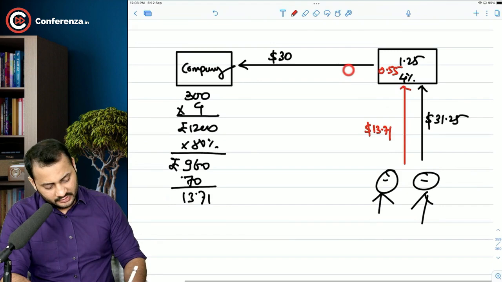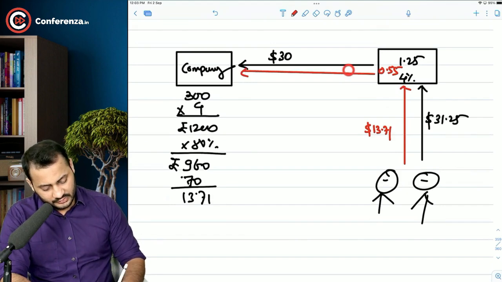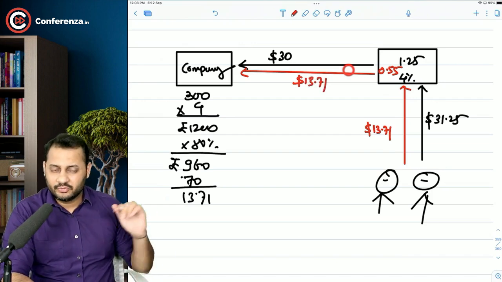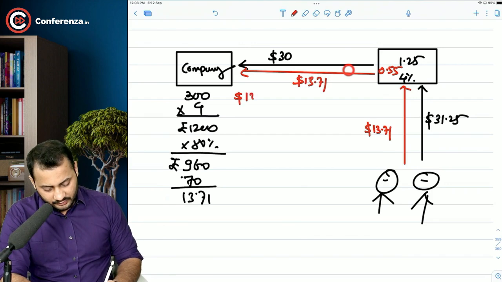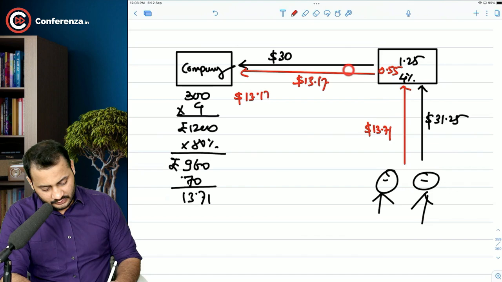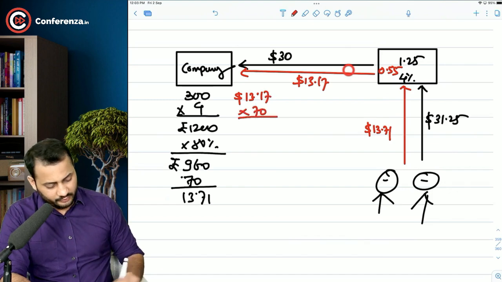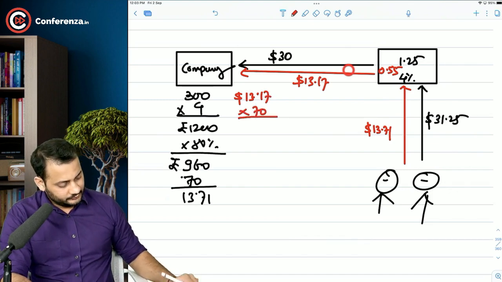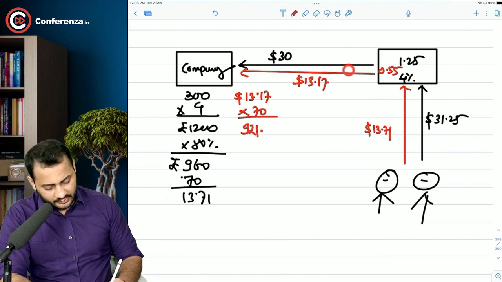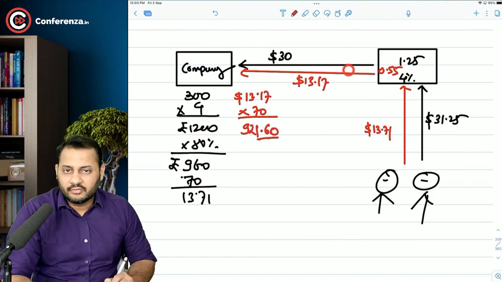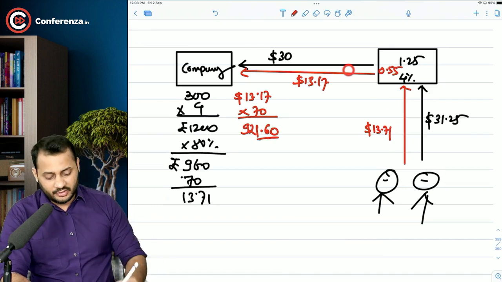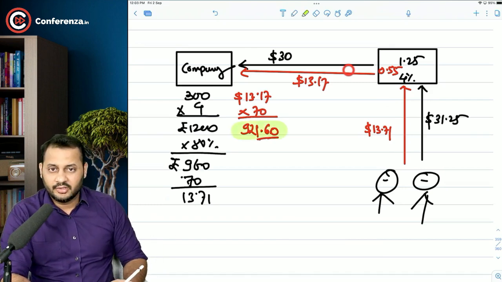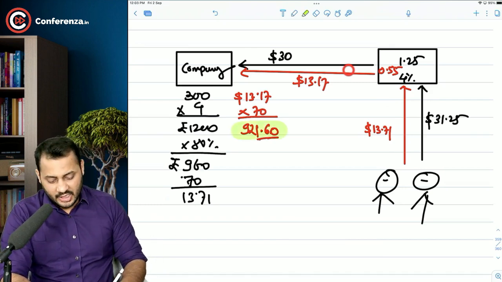Yes. And $13.16 will be given back by the custodian bank to the company. So that $13.17, when converted to Indian rupee, will give you 921.60 in rounding off. So that is what you are using by issuing the GDR, and how much you are